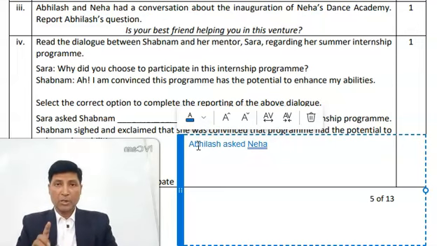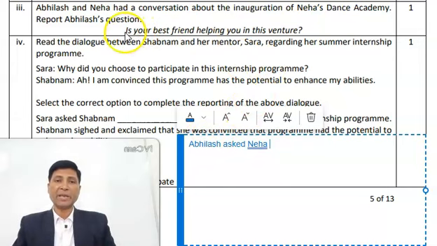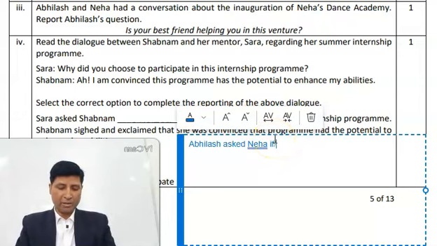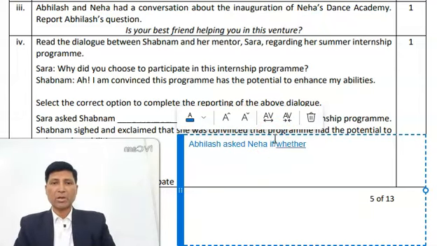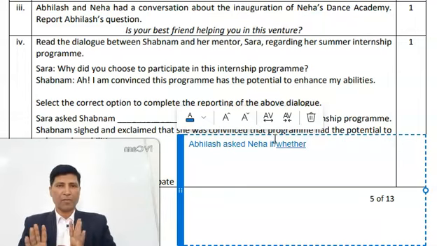Now, the second part of direct indirect speech is conjunction. Here this sentence is beginning with an auxiliary verb. Therefore, conjunction can be either if or whether. So Abhilash asked Neha if or whether. So part number 1 is reporting verb or the main clause, and the second part is conjunction. Fine.